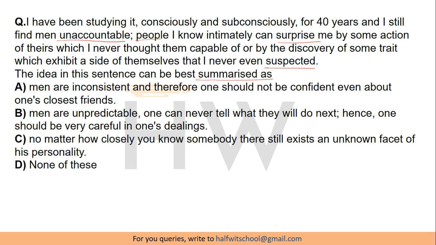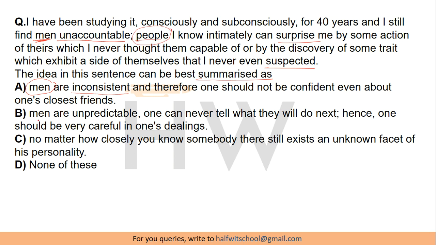Let's look at the options. Option A says men are inconsistent and therefore one should not be confident even about one's closest friends. So there are multiple problems with this option. First, it only talks about men. The author in the paragraph does not only talk about men, he or she starts with men and then goes on to people in general.